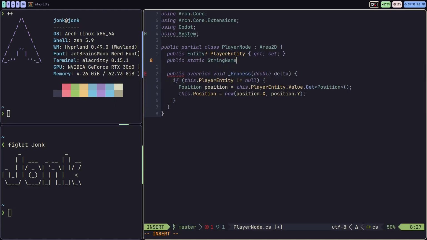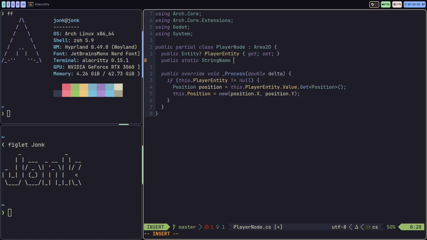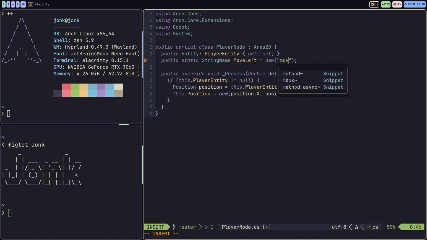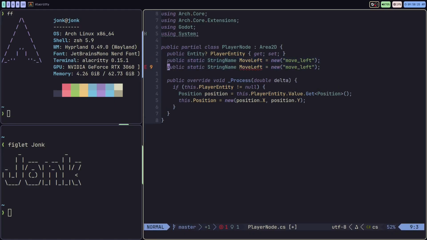It's a special Godot object, and it's really important to declare this statically up here as a member. And I'm going to tell you why in a second. So we'll call this move left, and it's going to equal new, and then we enter the string that we used for the input mapping. So I believe it was just move_left, and we're going to do this for all the directions